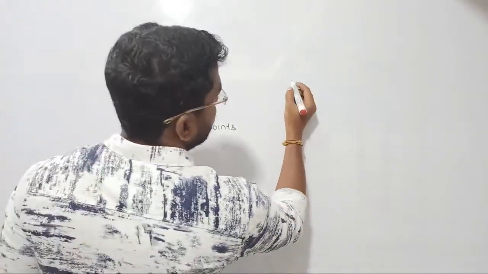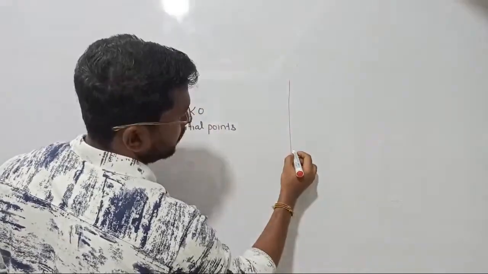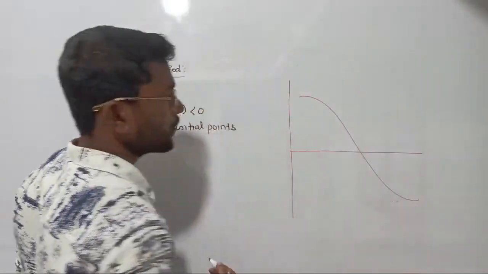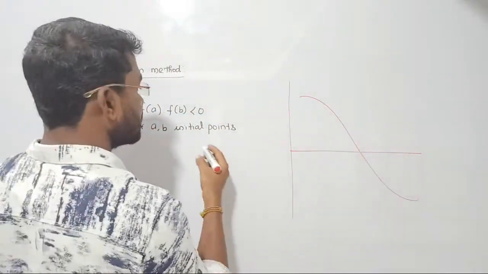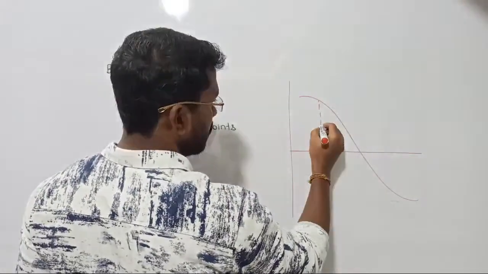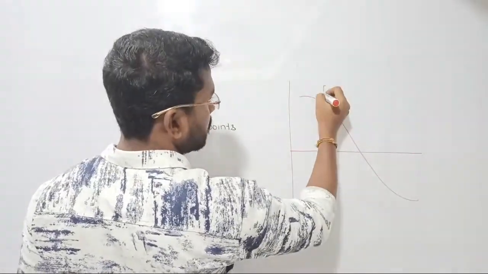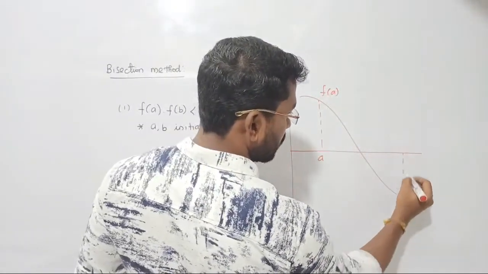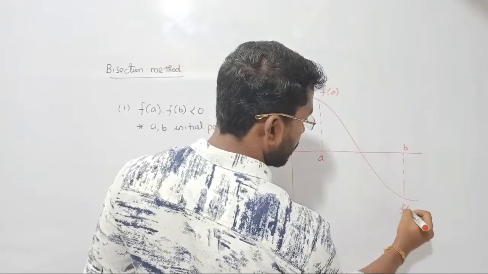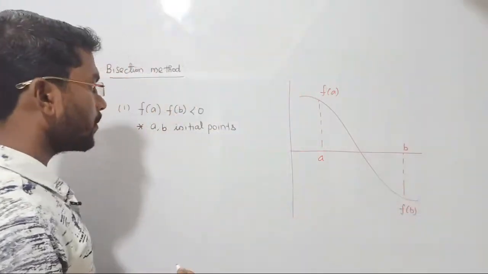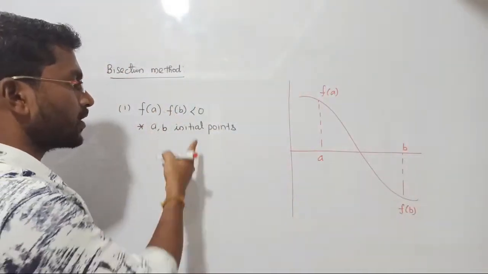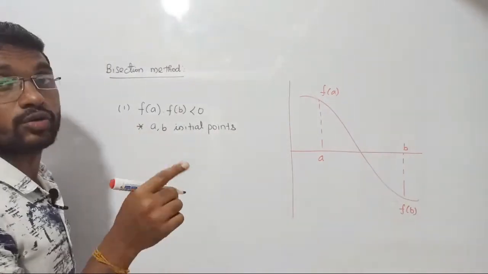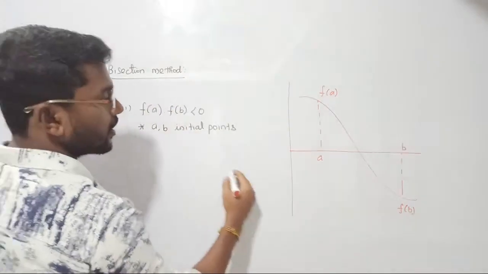Let us see. For an example I will select this type of curve. Right? Now what I am doing is, initially I have selected some point randomly. For that point, the function value is f(a). Similarly, next I have randomly chosen another point, for which it is f(b). When you multiply the two, this condition is satisfied. Now next, in order to obtain the next root, right? So these 2 roots are called initial roots.